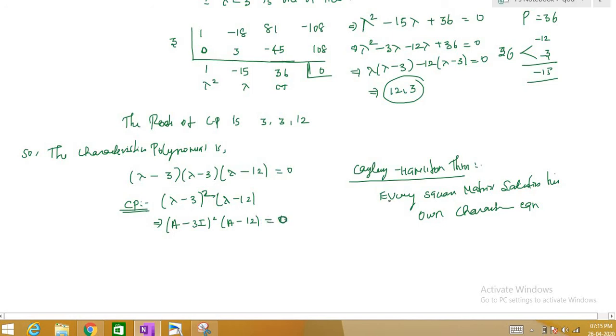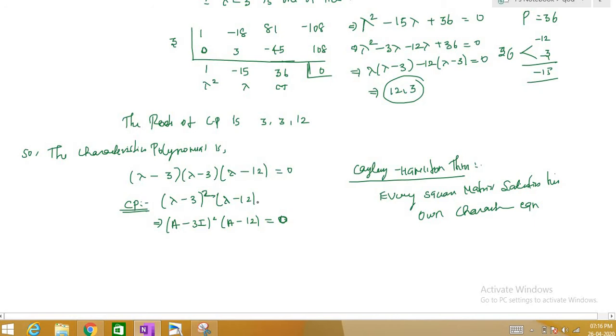Every square matrix, so here A is a square matrix, satisfies its own characteristic equation. If you substitute lambda equal to A and the constant term as I, then you will get this as equal to 0. This will always be true. So this is our characteristic polynomial.